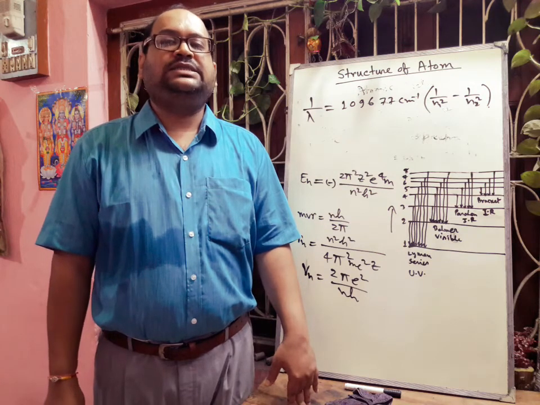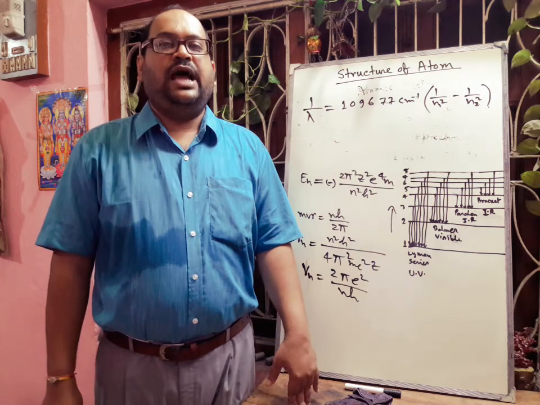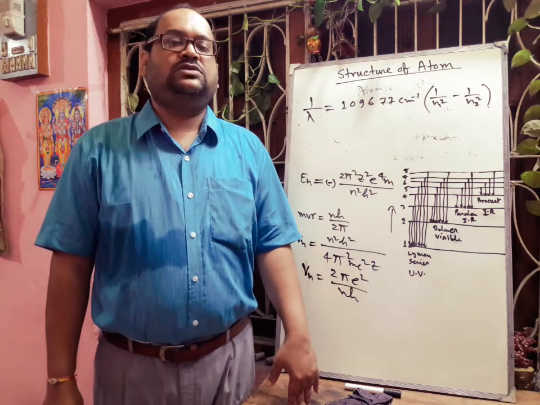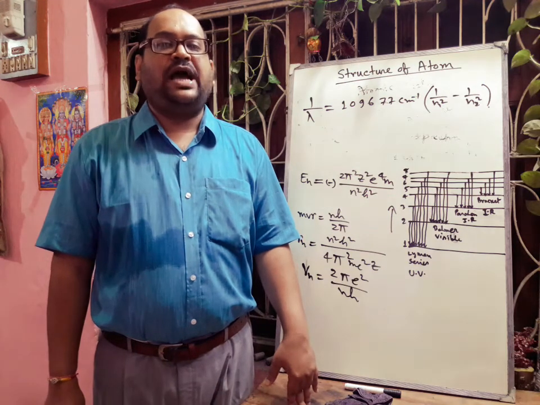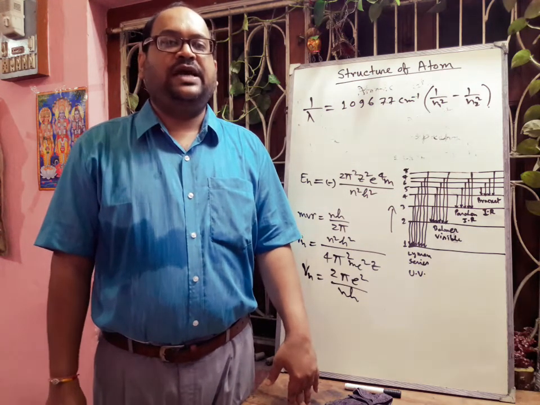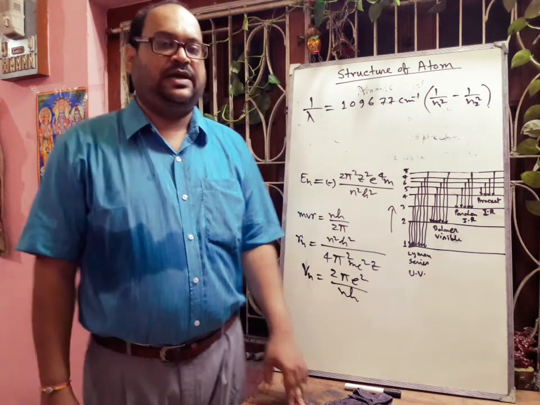For example, when sunlight is passed through sodium chloride solution and then through a prism, two dark lines of wavelengths 5896 angstrom and 5890 angstrom appear in the spectrum, and this is known as the absorption spectrum.